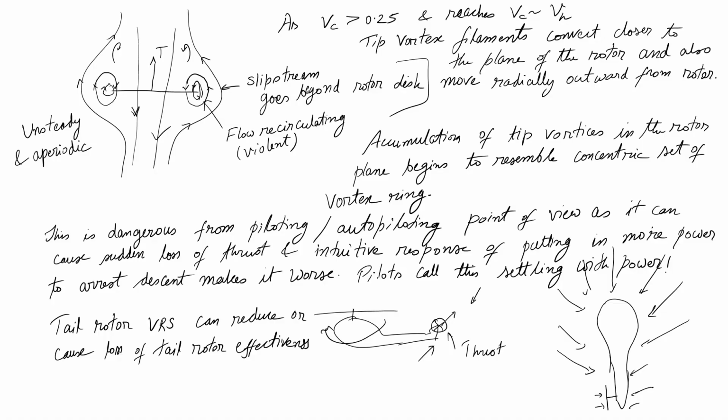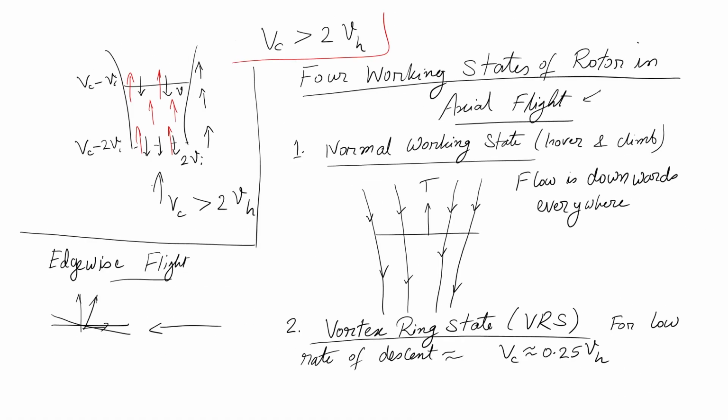For us, the two things of major concern are of course the normal operating state, the climbing state, and the vortex ring state, purely to avoid it, a point where you do not want to go ever. Between Vh and 0 descent rate, up to 0.25 descent rate, a quarter of that speed.